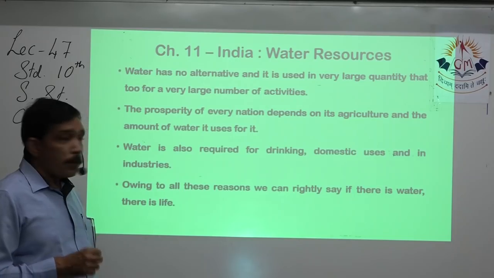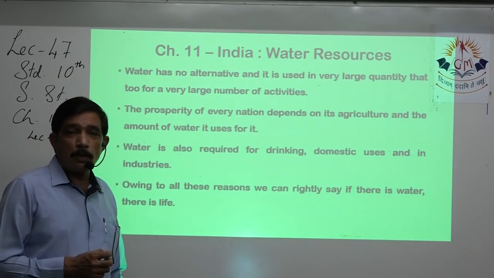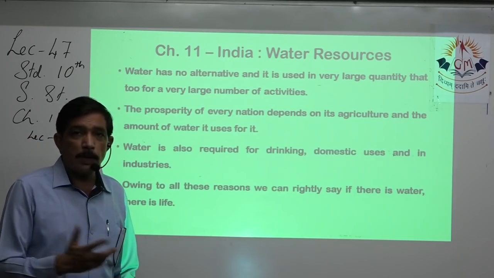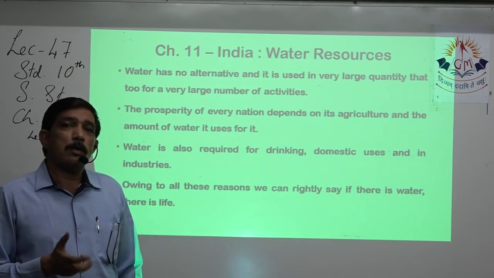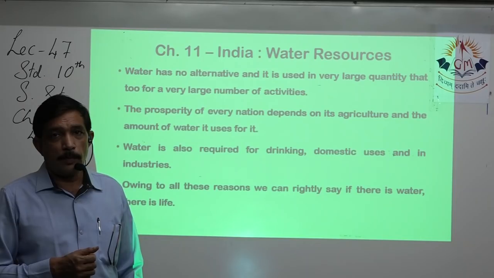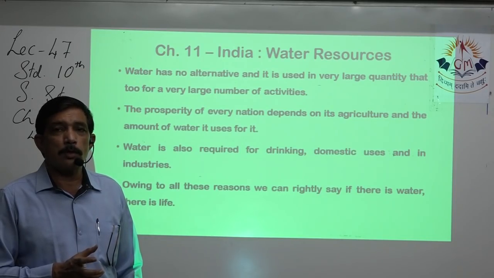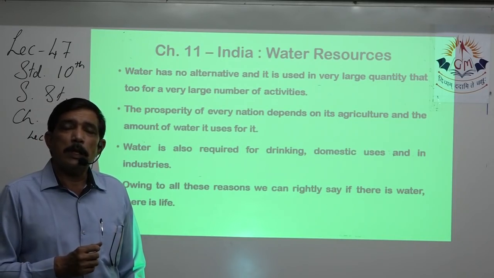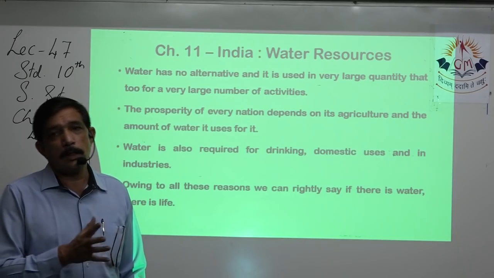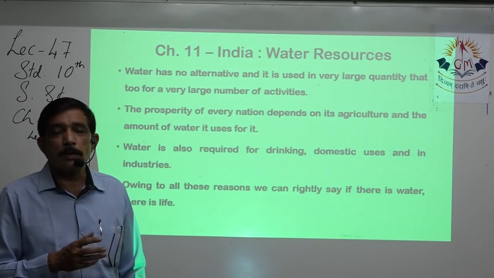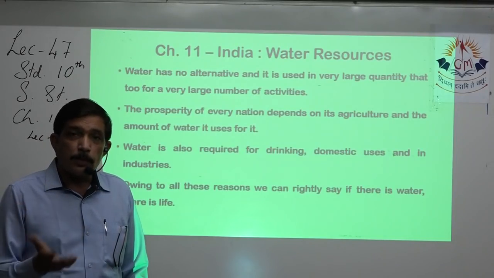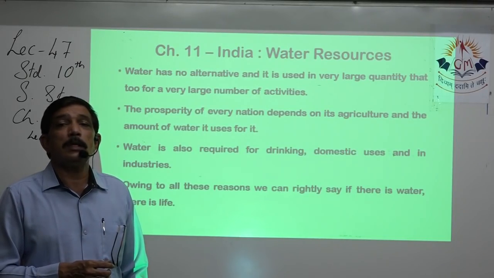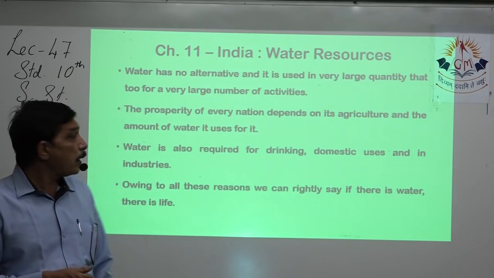So prosperity means the country is not having a shortage of water. What is the meaning of prosperity? That the country does not face any shortage of water. That means it has enough water to irrigate the fields so that it can feed the population, plus enough drinking water. For the purpose of running the industries also, water is required.